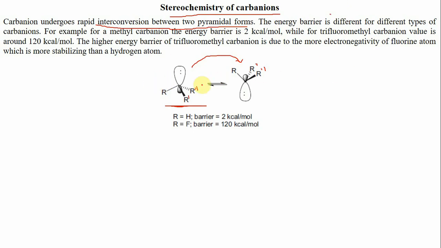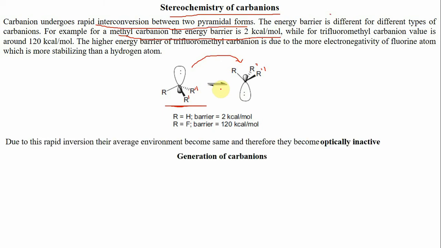Now the energy barrier required for this conversion is different in different carbanions. For example, in the methyl carbanion, it is just 2 kilocalories per mole, and this much energy is easily available at room temperature, so they rapidly interconvert into each other. Their average environment becomes the same, and because of that, they become optically inactive. They are not chiral in nature.